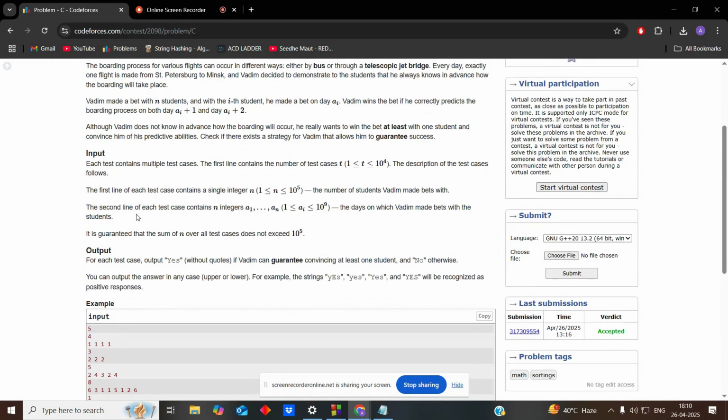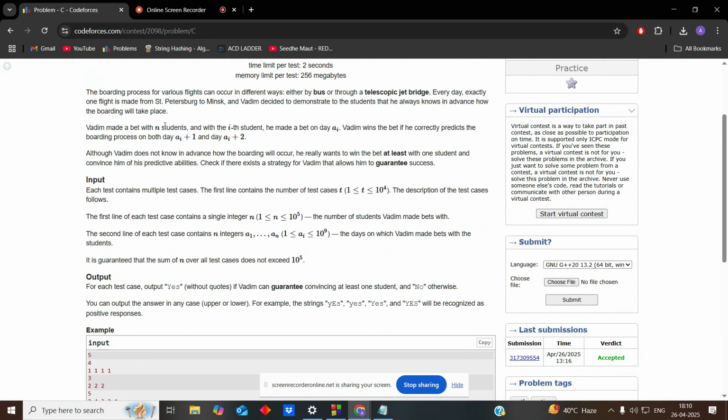So what is the type of betting he's trying to do? The betting goes like this: if he's betting with someone on the ith day, he will give some prediction of what the mode of accommodation will be on days a of i plus 1 and a of i plus 2.